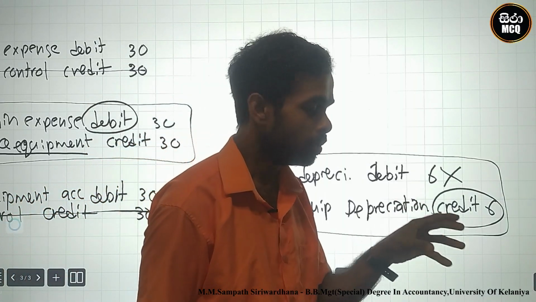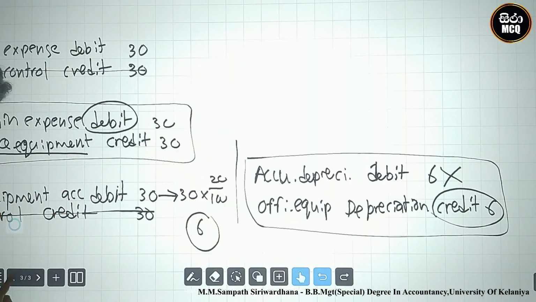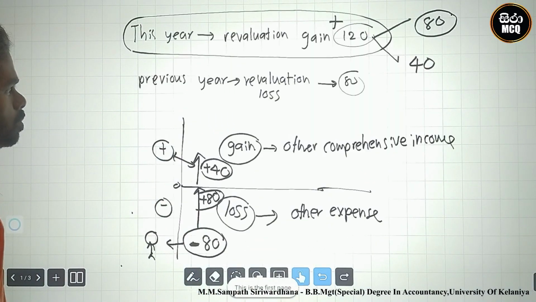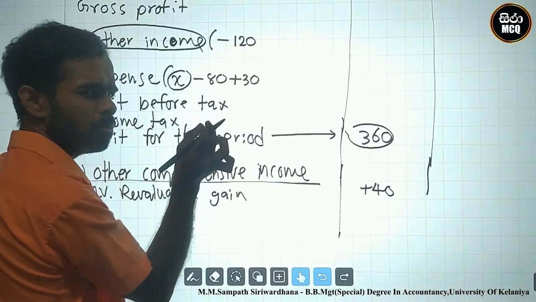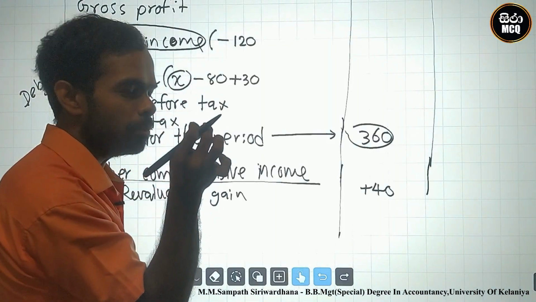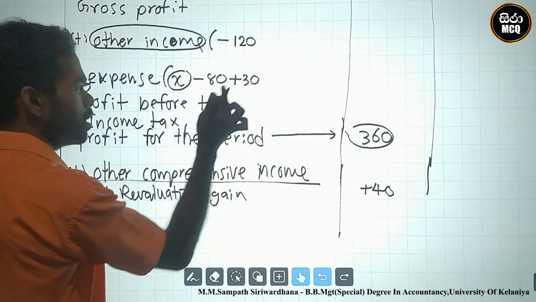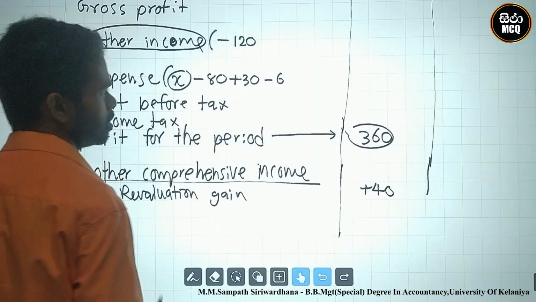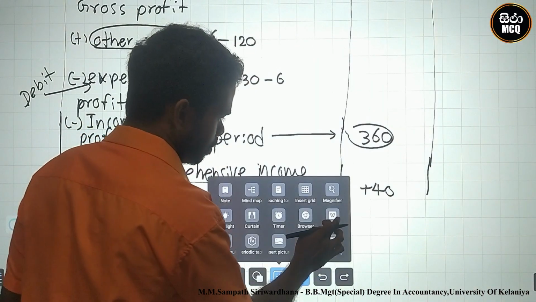Therefore, I eliminate this depreciation expense from the expenses. The 6 must be eliminated from the expense, since depreciation expense of 6 was included in the expenses. Okay, next one. This we have already done.